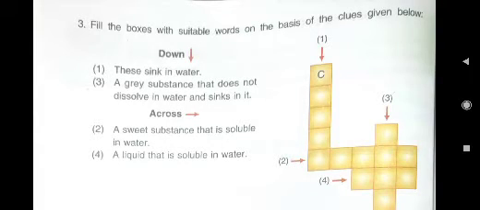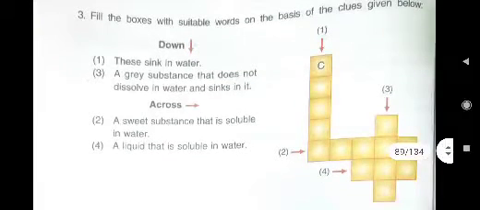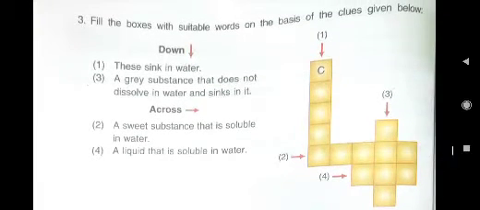Here what is written? It is written, fill in the blank boxes with suitable words on the basis of the clues given below. Here you see the clues are given. First one is, these sink in water, downwards, number 1. C is written. We all know what sinks in water? Coins.